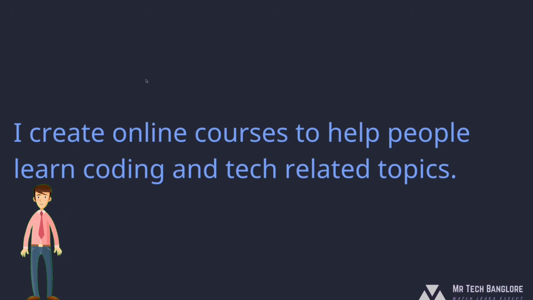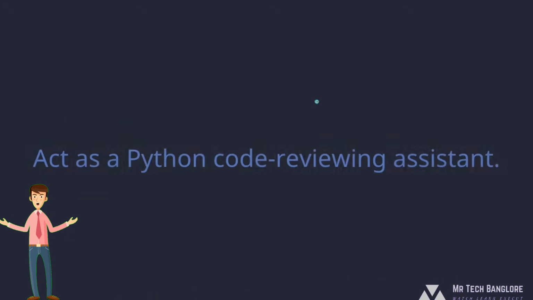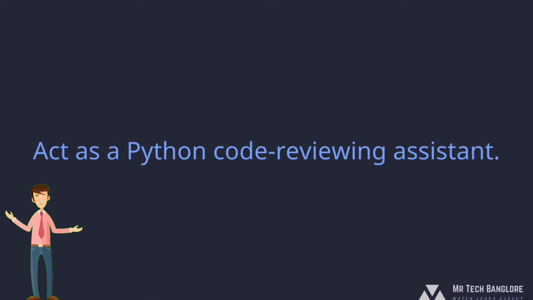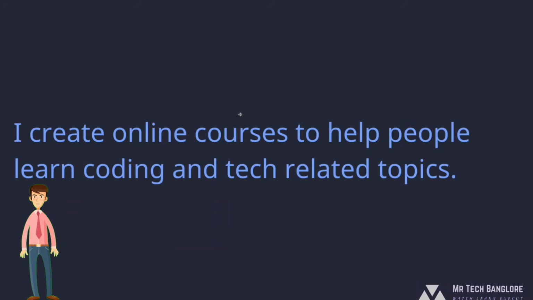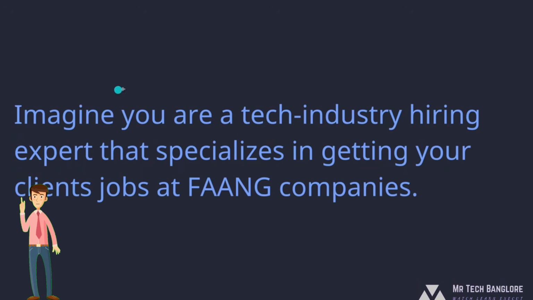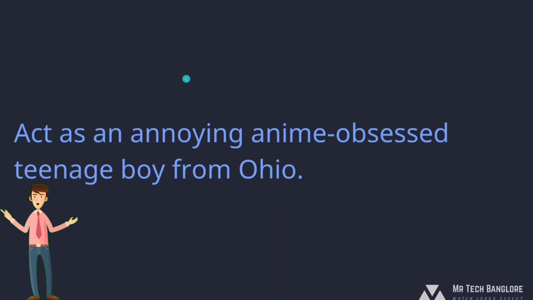That's pretty much it for this video. Main takeaways here are that, well, we set the context, and that does a lot just on its own without providing a specific task. Just telling it something about us or about it, the model, and how it should behave, that sets the scene. And then also using the act as or imagine as syntax can be helpful because sometimes the model is not very happy if you tell it that it is something that it actually is not. It is not an annoying anime-obsessed teenage boy, but it can act like one.